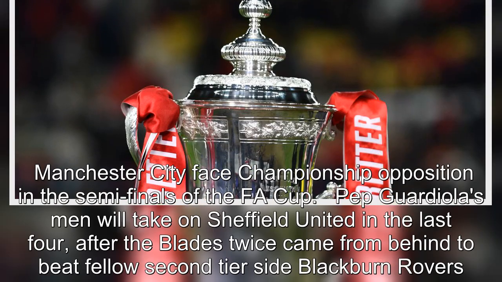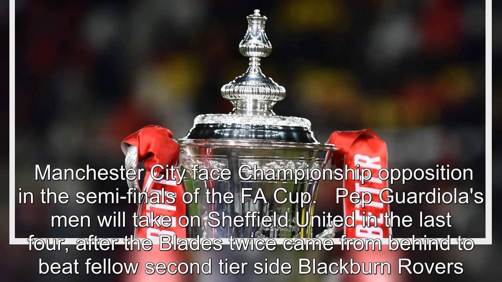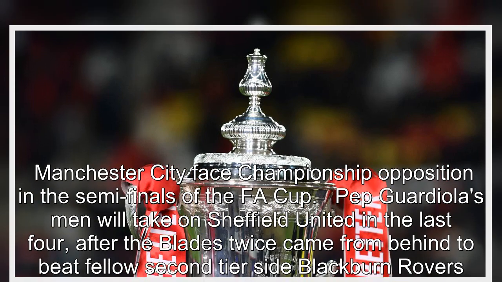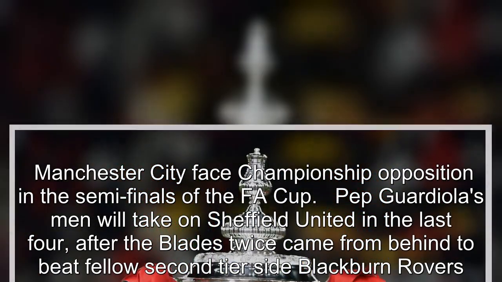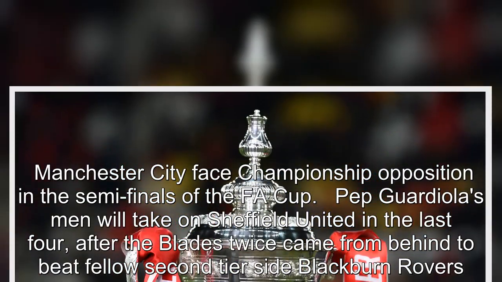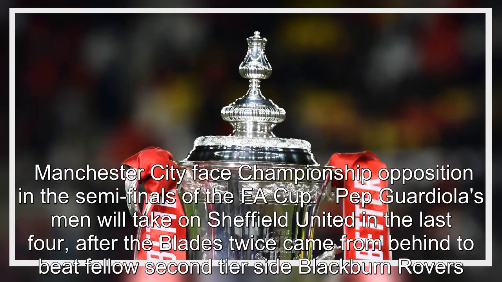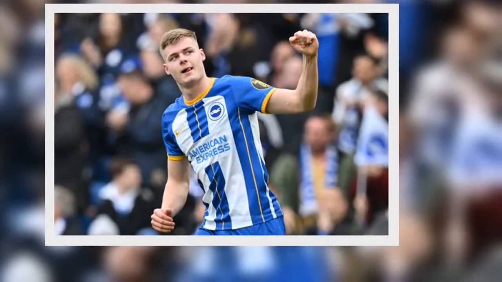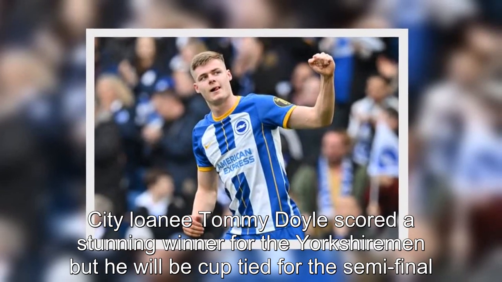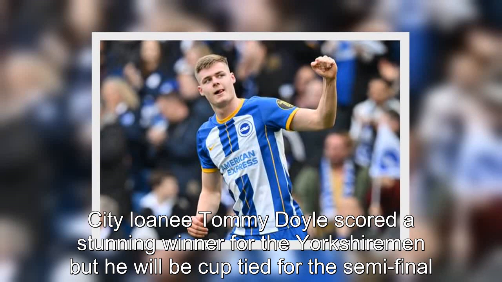Manchester City face Championship opposition in the semi-finals of the FA Cup. Pep Guardiola's men will take on Sheffield United in the last four, after the Blades twice came from behind to beat fellow second-tier side Blackburn Rovers. City loanee Tommy Doyle scored a stunning winner for the Yorkshiremen, but he will be cup-tied for the semi-final.